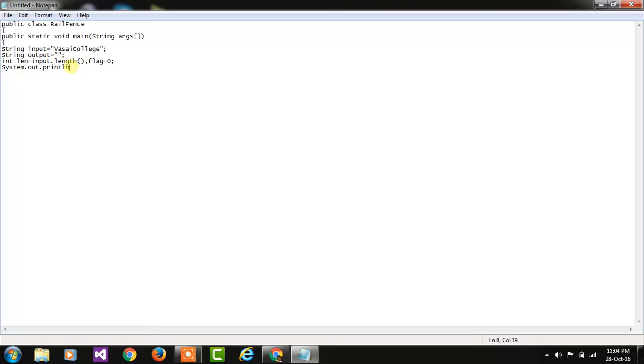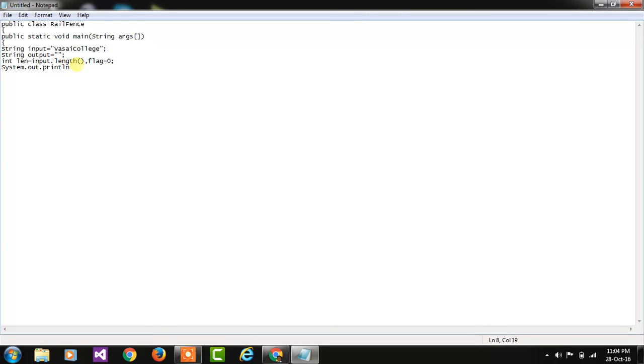You can also write print or println. Why use println? Because suppose you have to write two, three, or five outputs, so your next output comes on the next line. If you write print, then your output line is single.